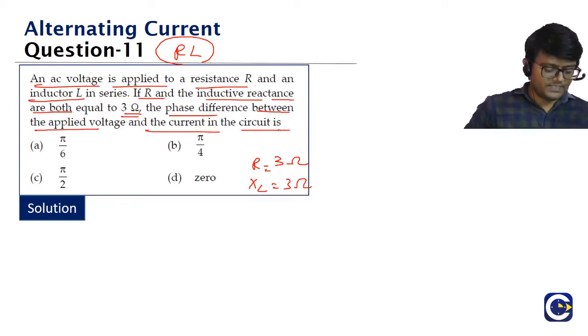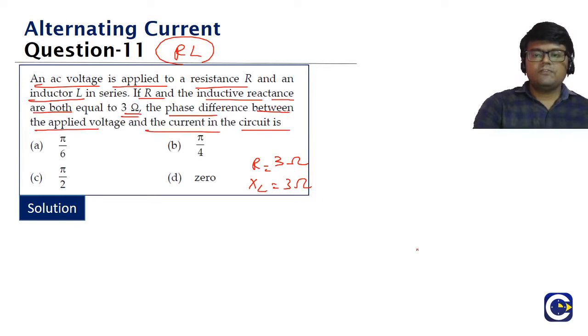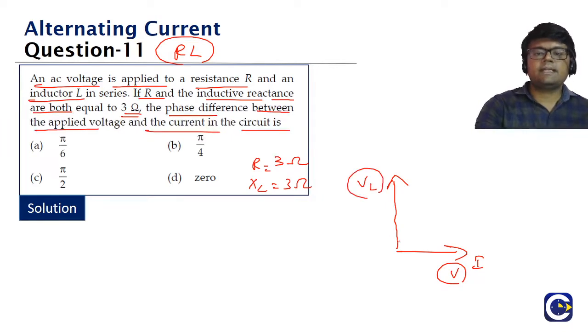So this is simply an RL circuit. In this we need to find the phase difference between the applied voltage and current. Yes, guys, look at this question, 11th question. Okay, Trisha, you are saying 11th is B. So if you have the RL circuit, this is the current phase, imagine, and the voltage across the resistor will also be in the same phase, but voltage across the inductor, remember the property of the inductor, voltage will be leading by how much?